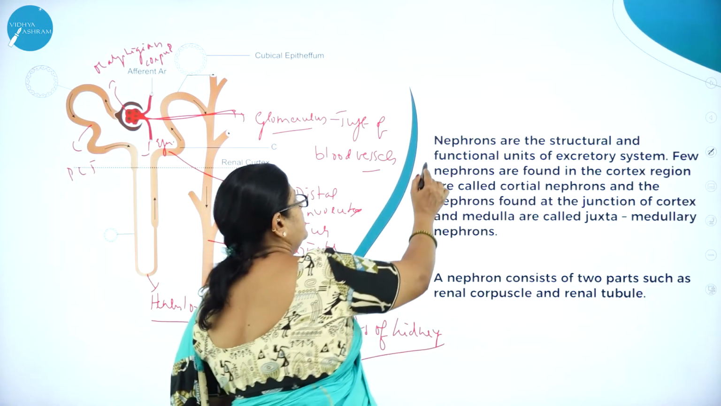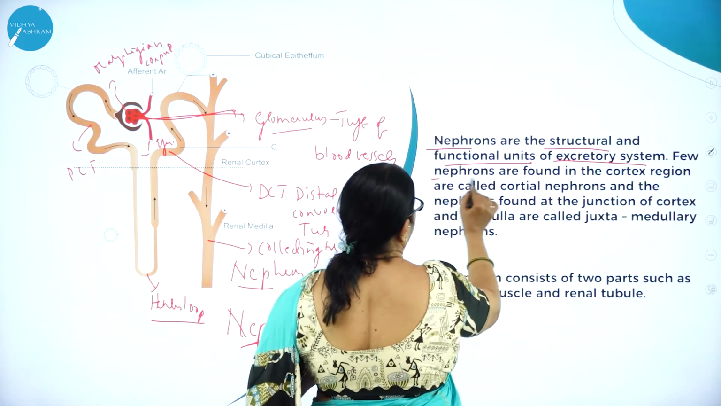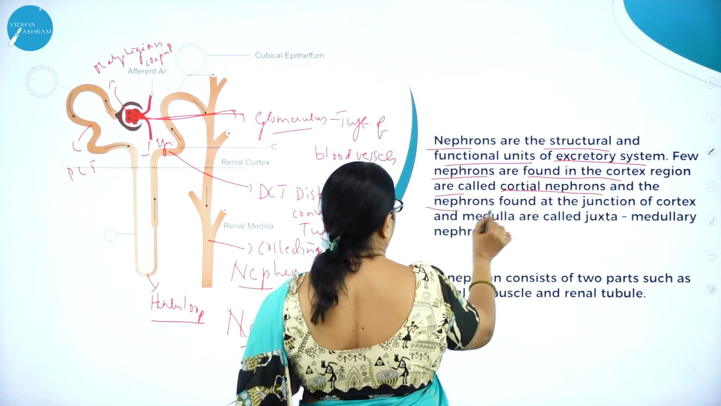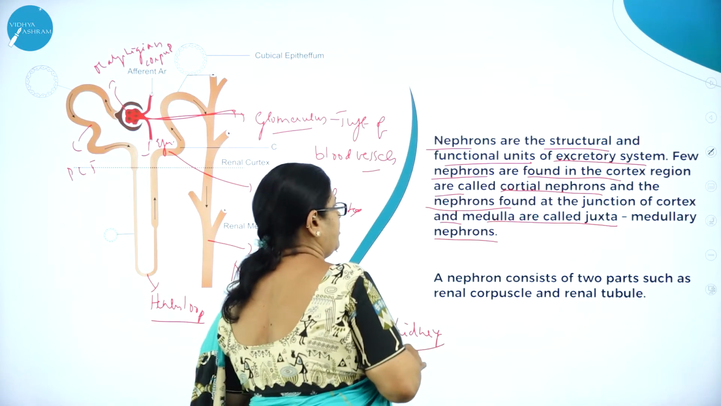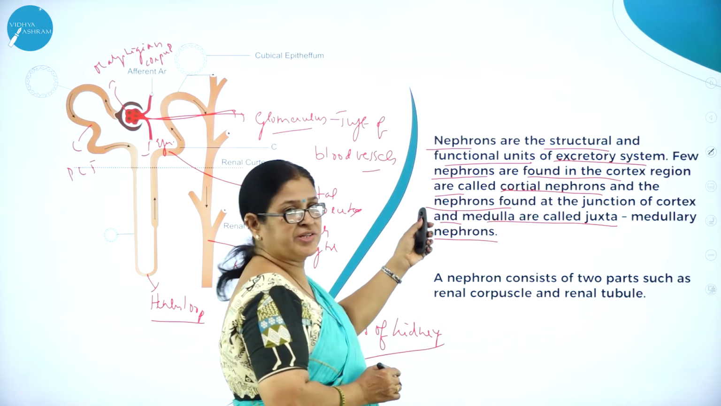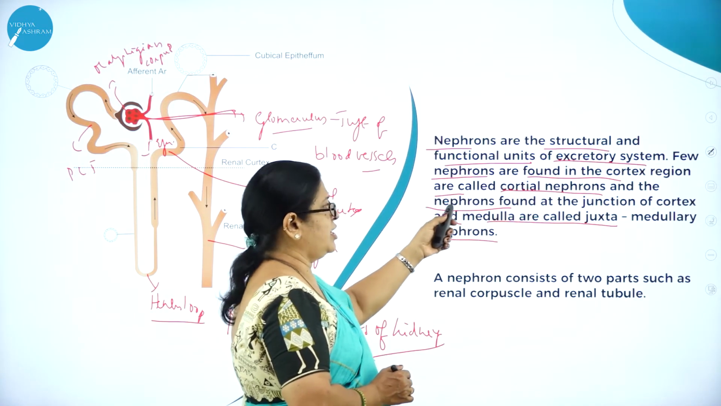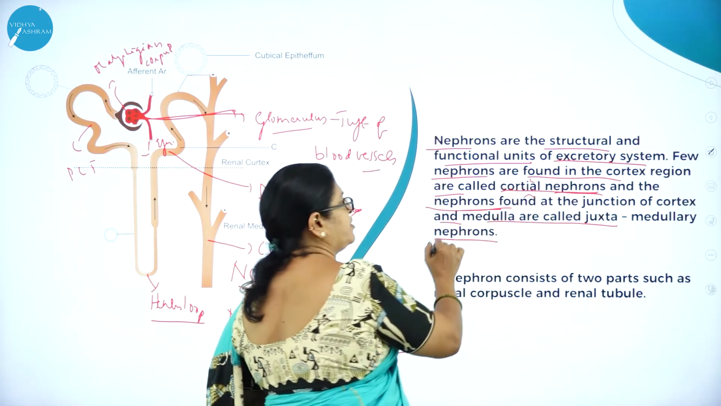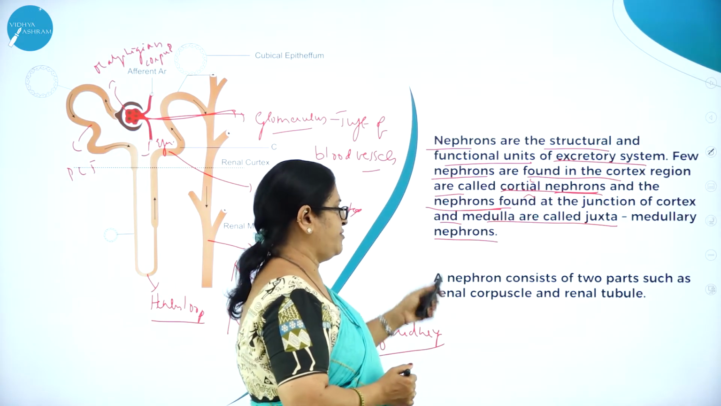Nephrons are the structural and functional units of excretory system. Few nephrons are found in the cortex region, called cortical nephrons, and the nephrons found at the junction of cortex and medulla are called juxtamedullary nephrons.